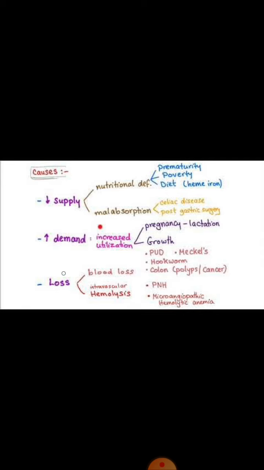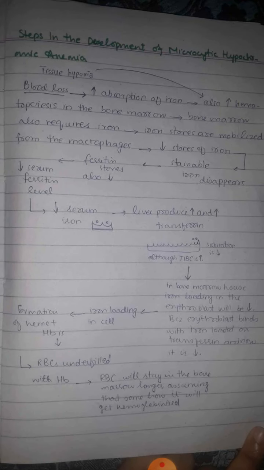Then we have increase in the loss of iron. It occurs when there is some bleeding going on. Bleeding may be from the genitourinary tract or from some gastrointestinal tract, or it may be from the endometrium. So these are all the conditions which can lead to the iron deficiency anemia. Now, what are the steps which are involved for the development of the iron deficiency anemia?